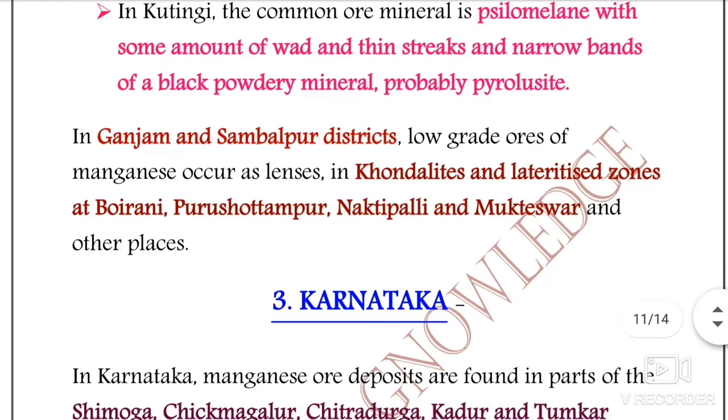And if we talk about the Ganjam district and the Sambalpur district of Odisha, the manganese ores of Ganjam and Sambalpur districts are of low grade. They occur as lenses in the khondalite and lateritized zone at Boirani, Purushottampur, Nakatipalli or the Mukteshwar region and some other places also.